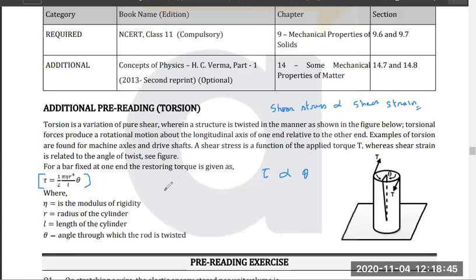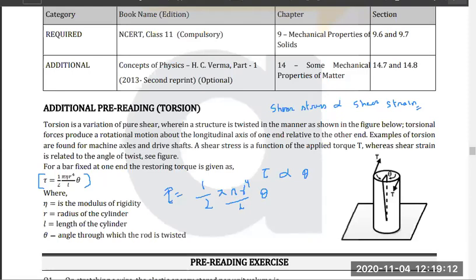The formula is this. This is not torque, this is basically a torsional strain, which is half pi n, where n is your modulus of rigidity, r to the power 4 by L into theta. Got it? That's it. Buckling also in the advanced class, Abhiram, because basically buckling we have to study in thermodynamics.